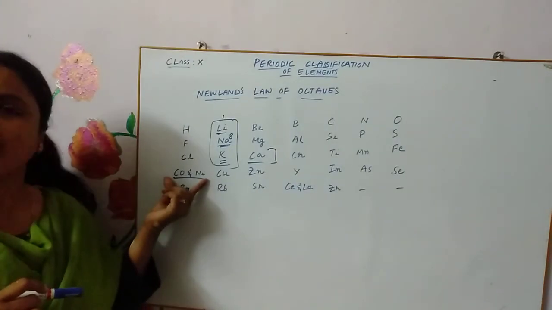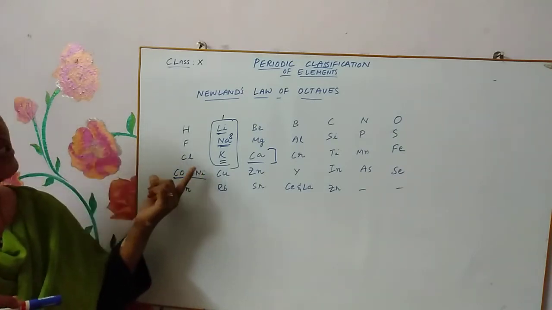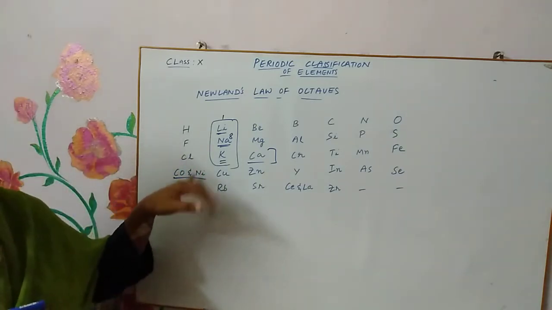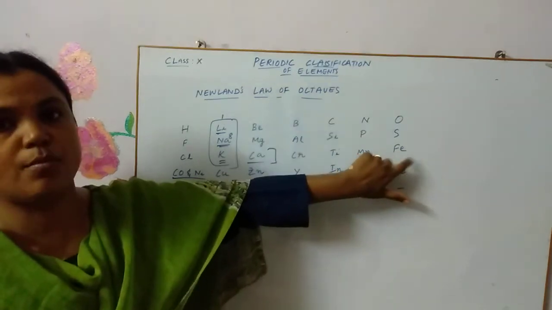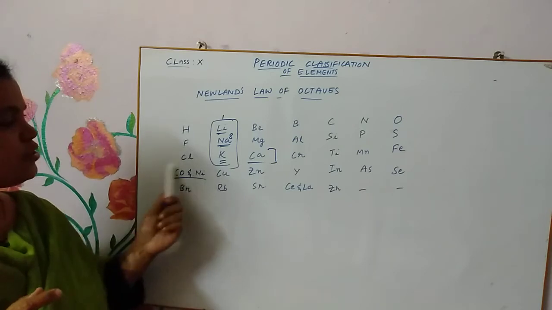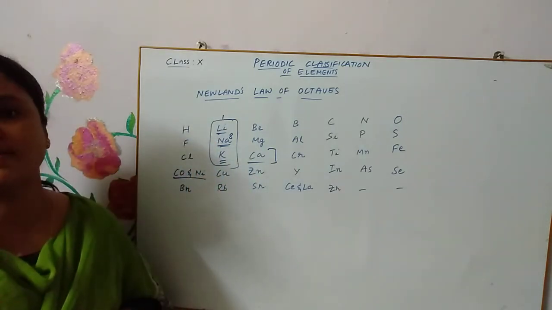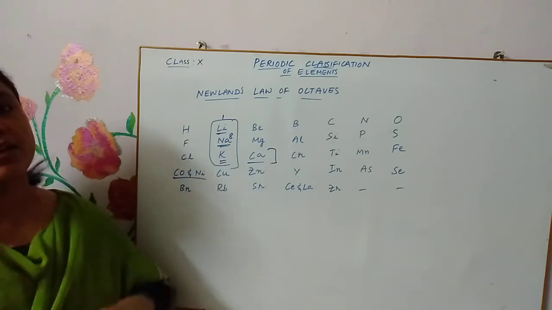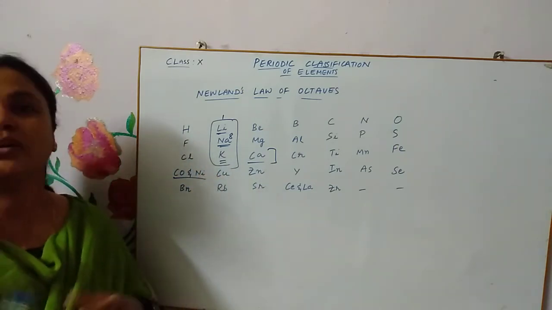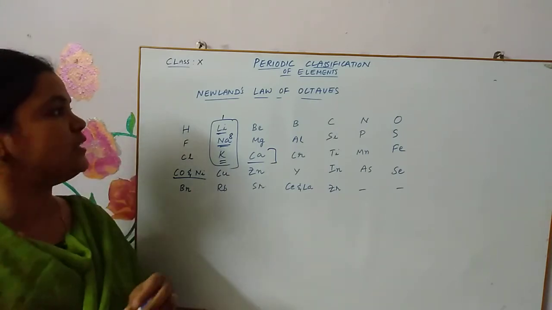So it was not the correct placement for nickel and cobalt here. In fact, they were more closely related to iron, with similar properties. But just to show the accuracy of his law, he fitted more than one element in a slot, in an irrelevant position. Those are the limitations of Newlands' law of octaves.